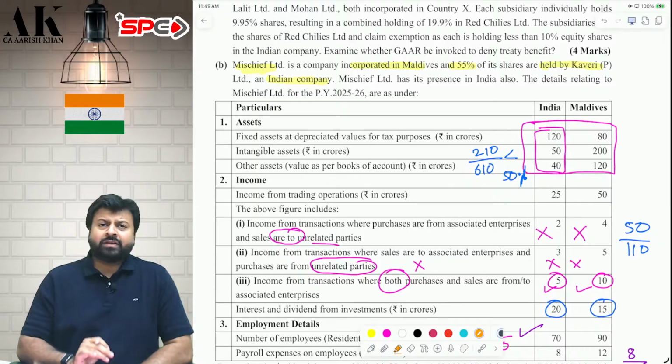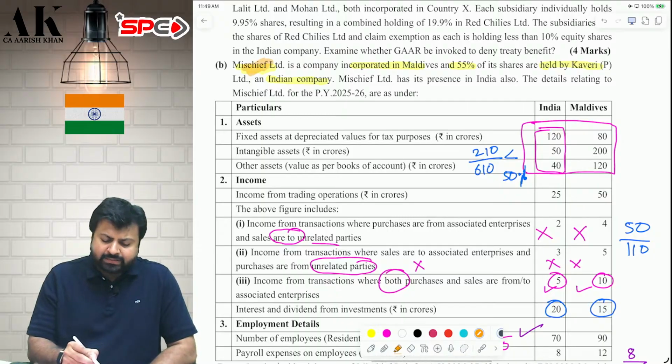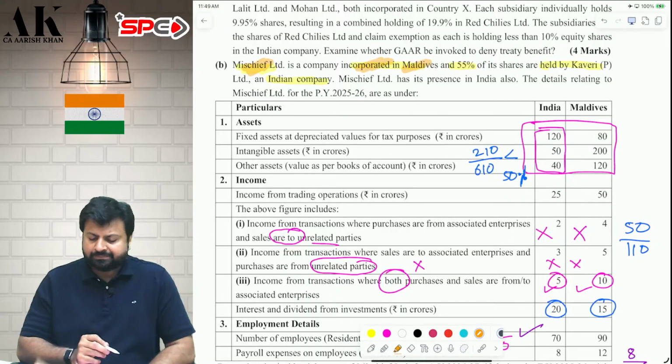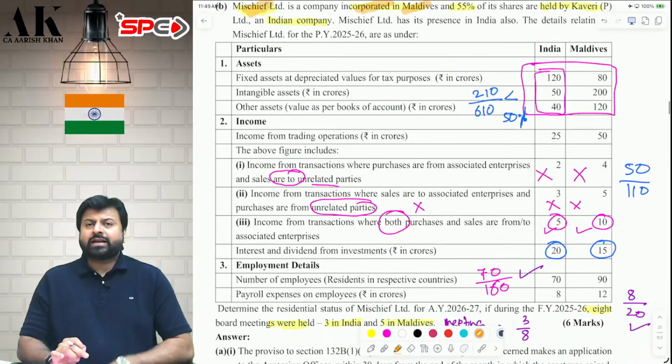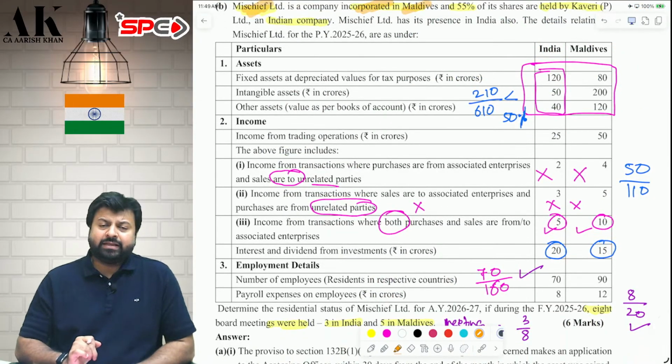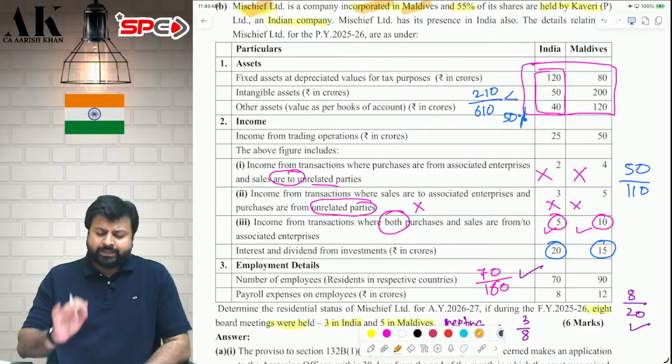Next question is on whether the foreign company has a POEM in India or not. For that, we need to check the ABOI test. Mischief Limited is a company incorporated in Maldives. Now, they have given the data to us. What are the conditions to prove that the foreign company is passing the ABOI test? There are 5 conditions. First, the passive income should be less than or equal to 50% of total income.